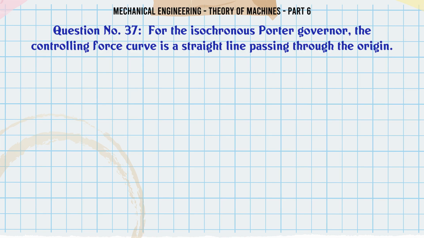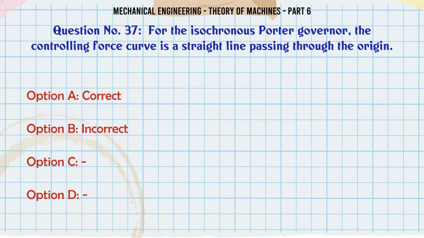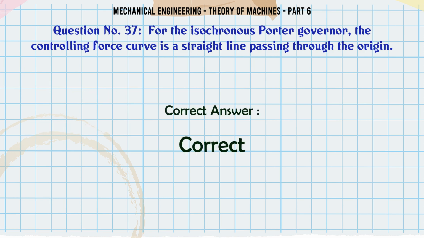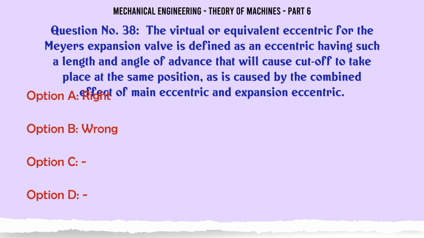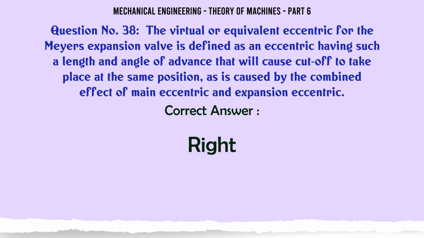For the isochronous Porter governor, the controlling force curve is a straight line passing through the origin. A. Correct, B. Incorrect. The correct answer is correct. The virtual or equivalent eccentric for the Meyer expansion valve is defined as an eccentric having such a length and angle of advance that will cause cutoff to take place at the same position as is caused by the combined effect of main eccentric and expansion eccentric. A. Right, B. Wrong. The correct answer is right.